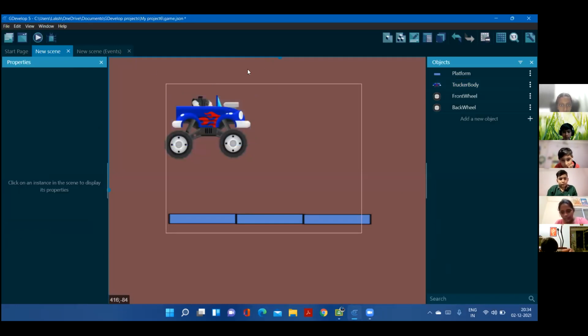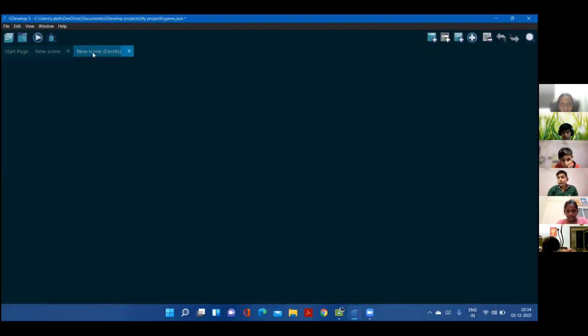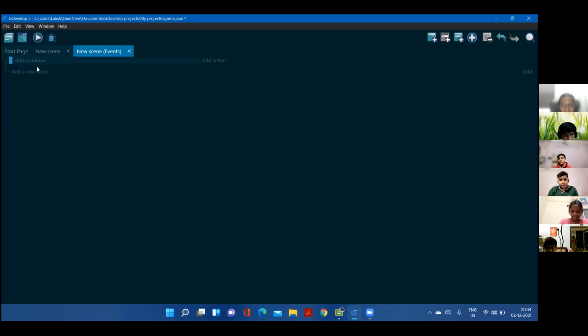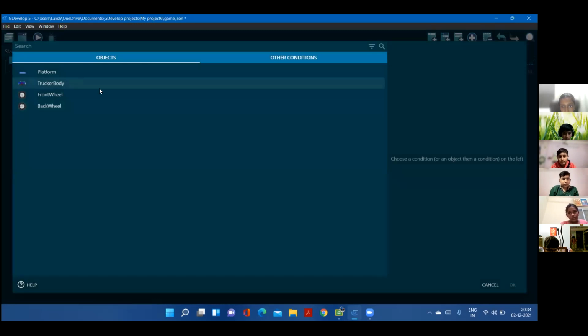Now we can start with the events. In earlier classes, I remember that Patanjali asked about angular velocity. So don't worry, Patanjali, we will be working on angular velocity over here. Add a condition at the beginning of the scene.